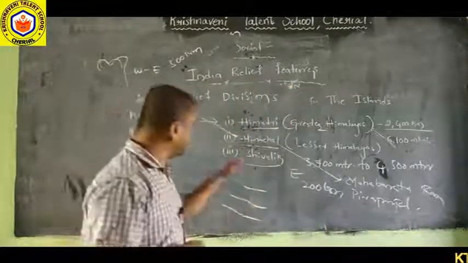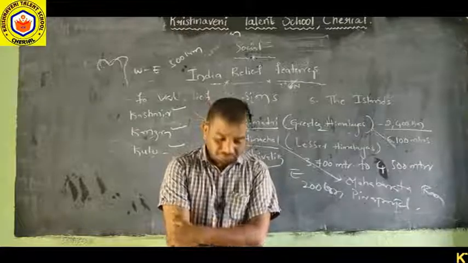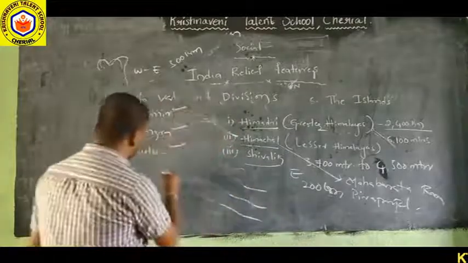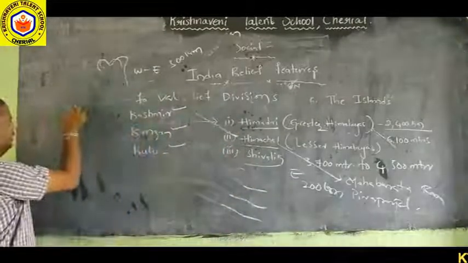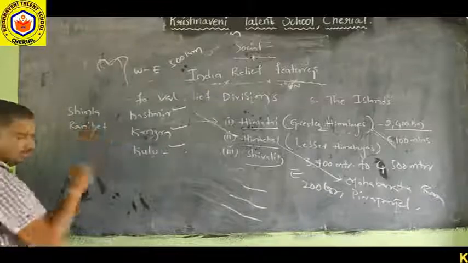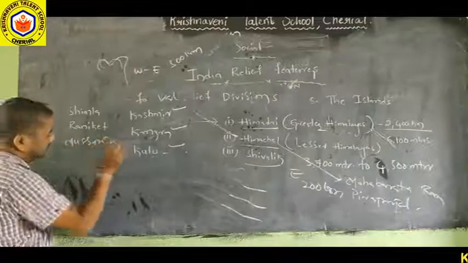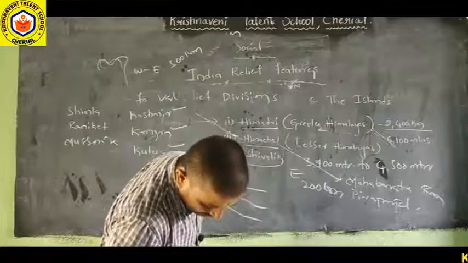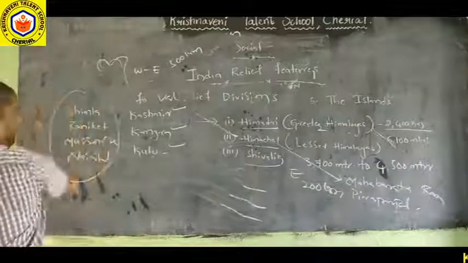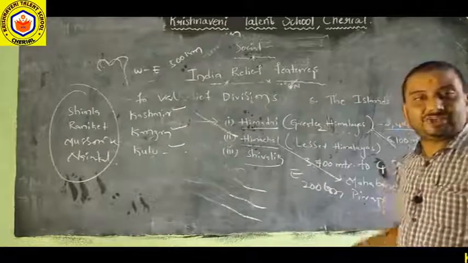What are the famous hill stations? Shimla, Mussoorie, Nainital, Ranikhet, etc. These famous hill stations are located in the Himachal range, Lesser Himalayas.